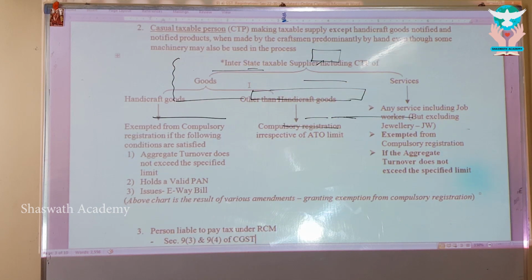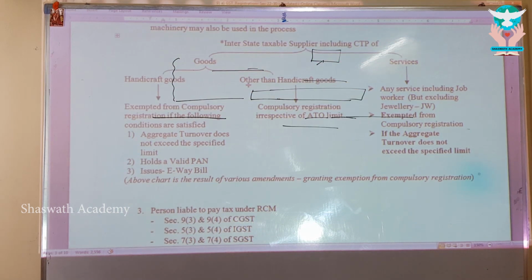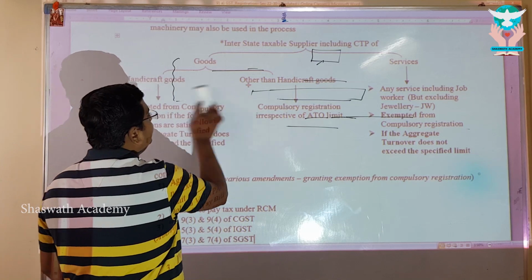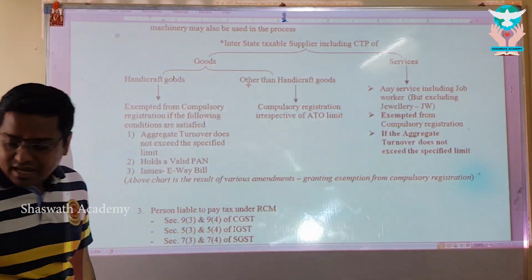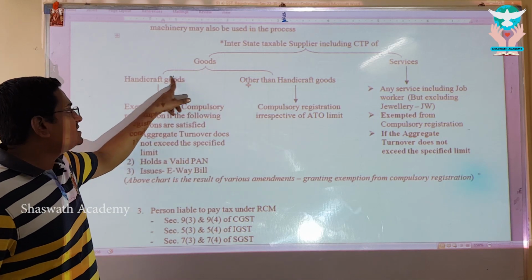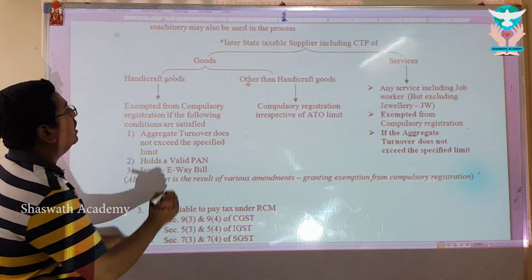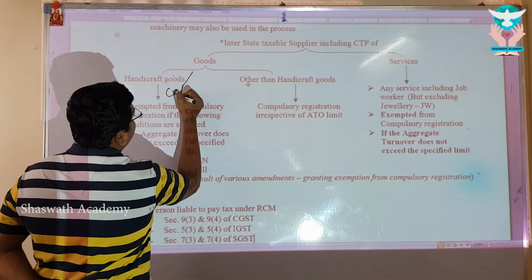Now let's get into clarity of interstate supply law. What is exempt, what is taxable? Let's get into the clarity. My dear, this chart will give you the overall clarity for understanding sake. First, split the suppliers whether goods or services. If it is goods, ask whether it is handicraft goods or craftsman goods.